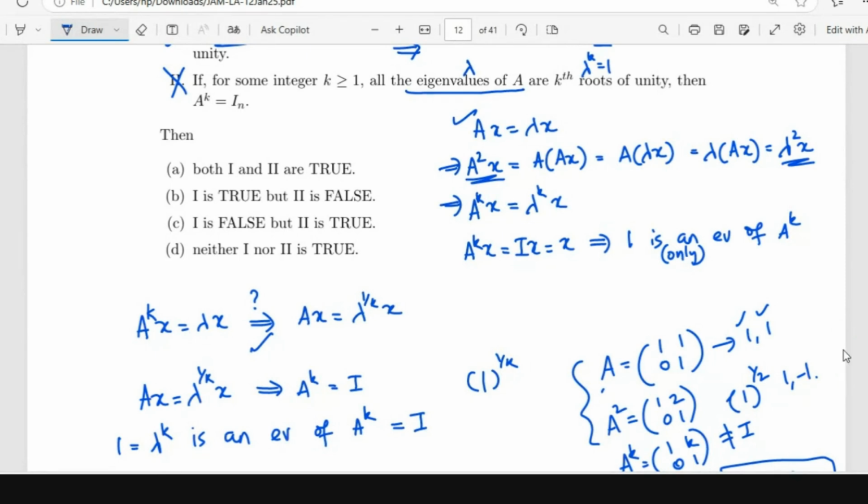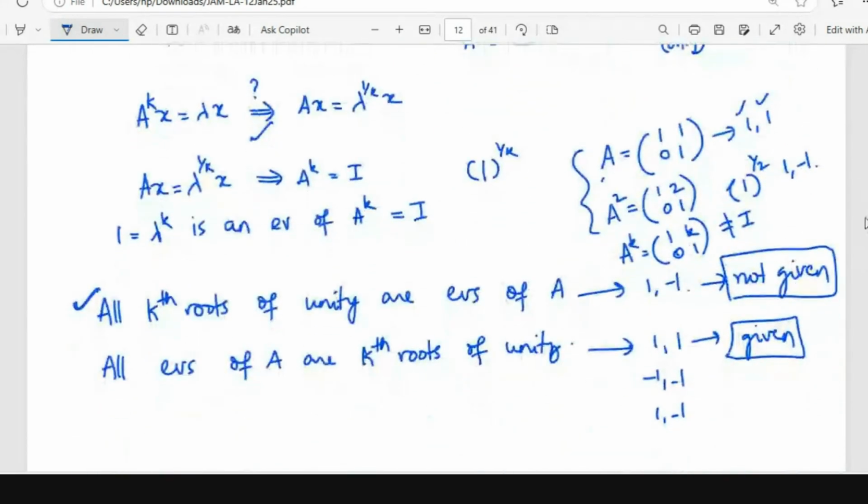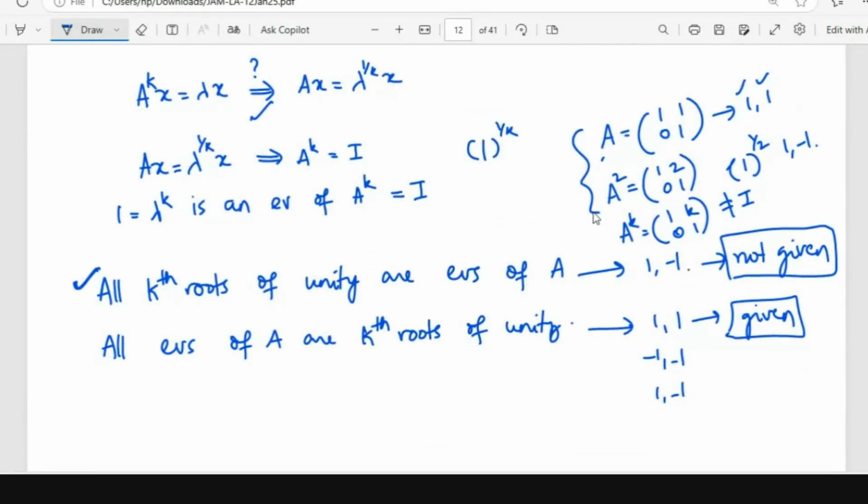No, all eigenvalues of A are the kth roots of unity, that is what is given. For that given only, I have given a counter example. Okay, ma'am. The statement will be true if all the kth roots of unity are eigenvalues of A. Then A power k equals I n. Yeah. Okay, ma'am. Because in this case, you will have different eigenvalues for A, right?